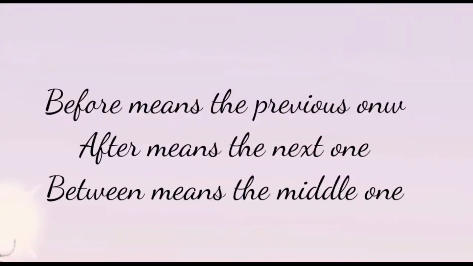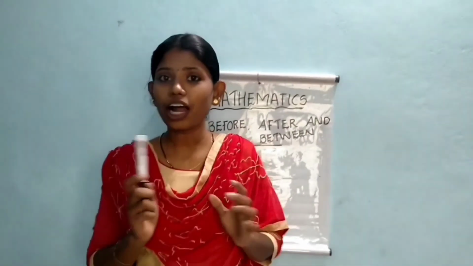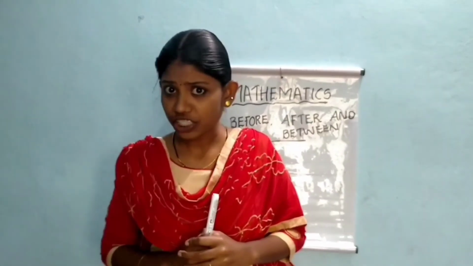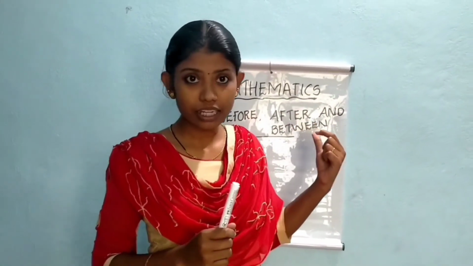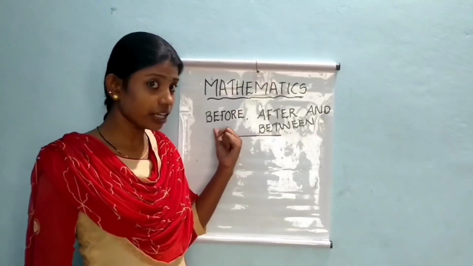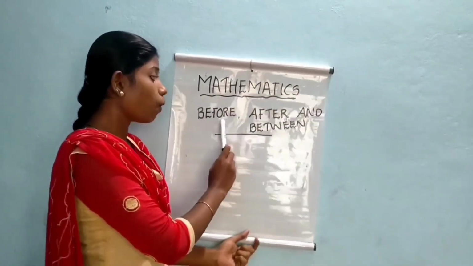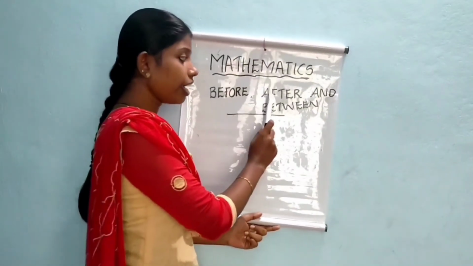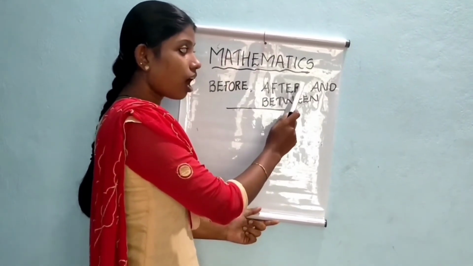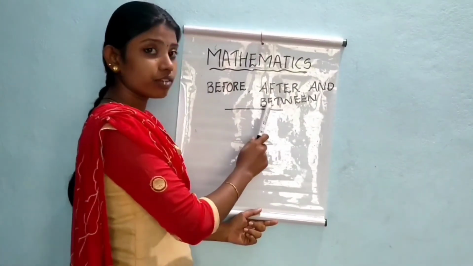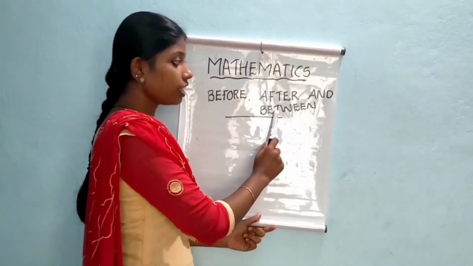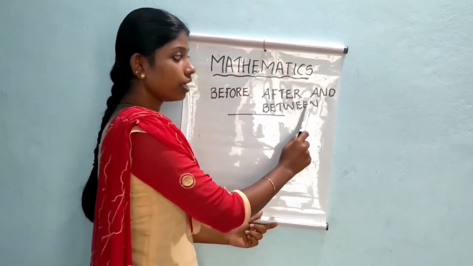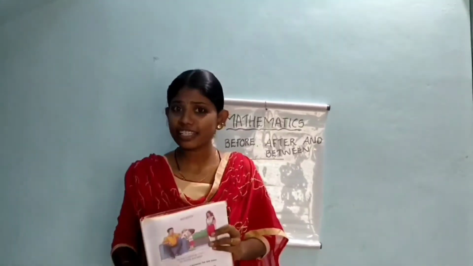Before means the previous one. After means the next one. Between means the middle. I hope you all understood the concept very well. Children, once again we can repeat the spellings. How do you spell before? B, E, F, O, R, E. Before. How do you spell after? A-F-T-E-R. After, then between. B-E-T-W-E-E-N.